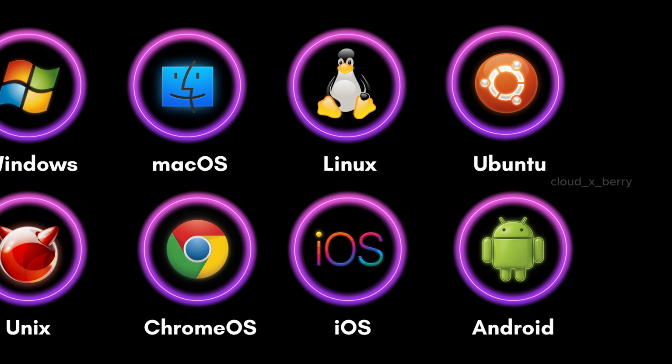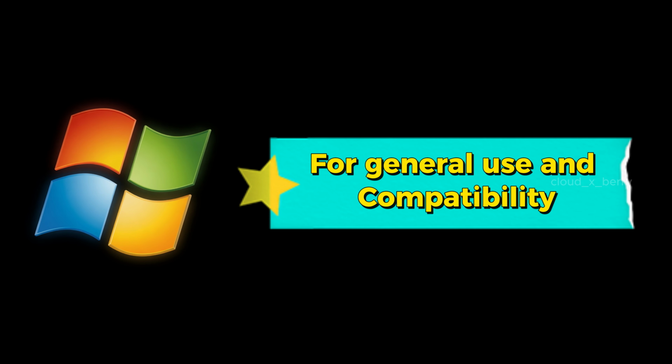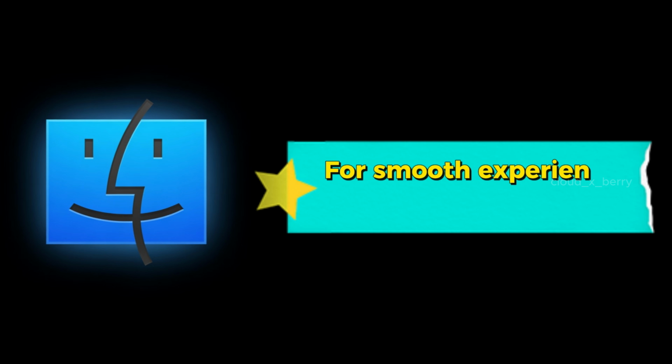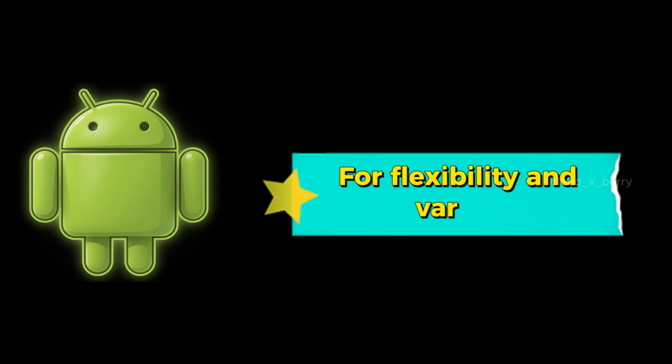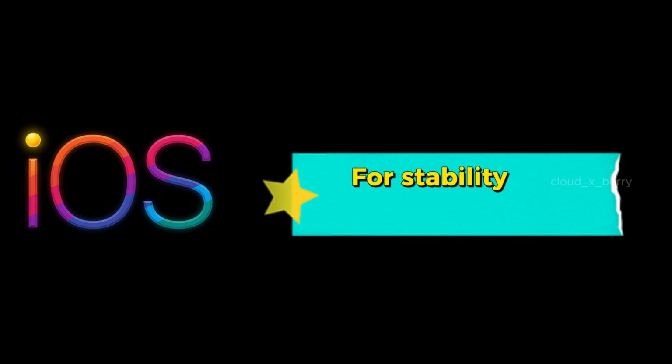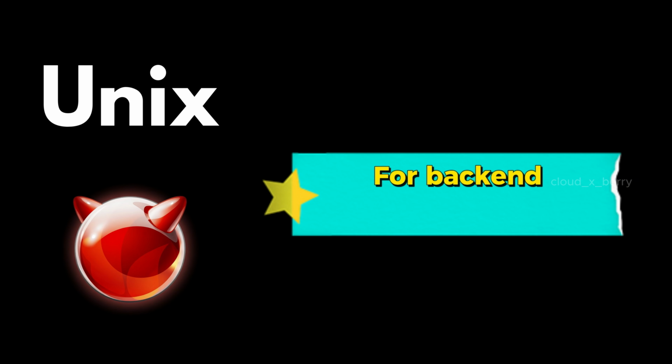Now, if you look at everything together, each operating system is built for a different purpose. Windows, for general use and compatibility. macOS, for smooth experience and Apple ecosystem. Linux, for control and power. Ubuntu, for beginners entering Linux. Android, for flexibility and variety. iOS, for stability and long-term support. ChromeOS, for simple online work. Unix and BSD, for back-end systems.